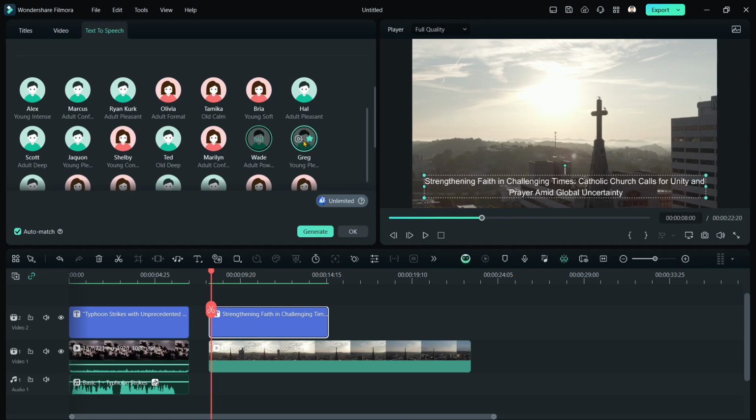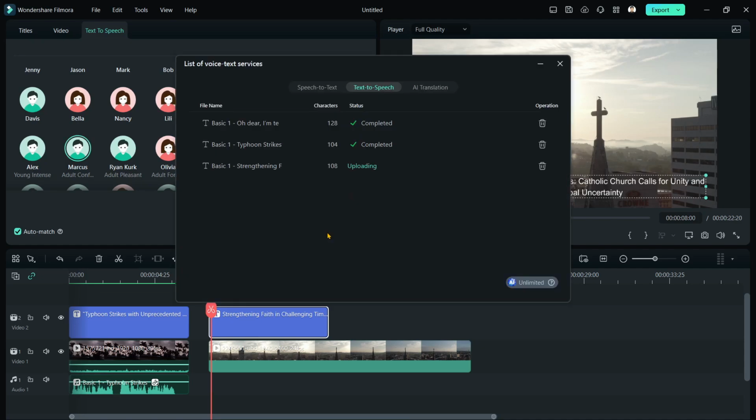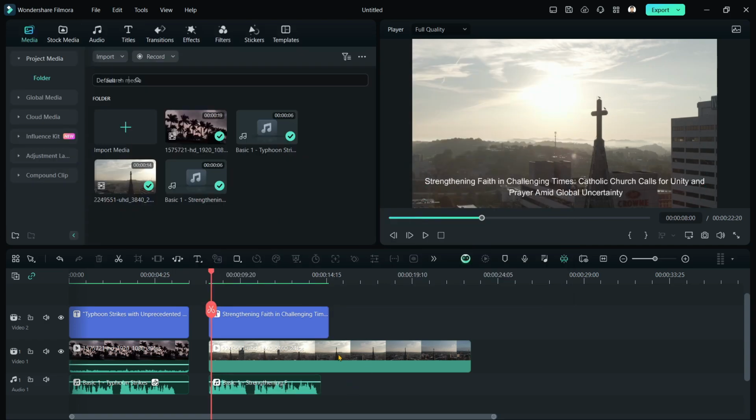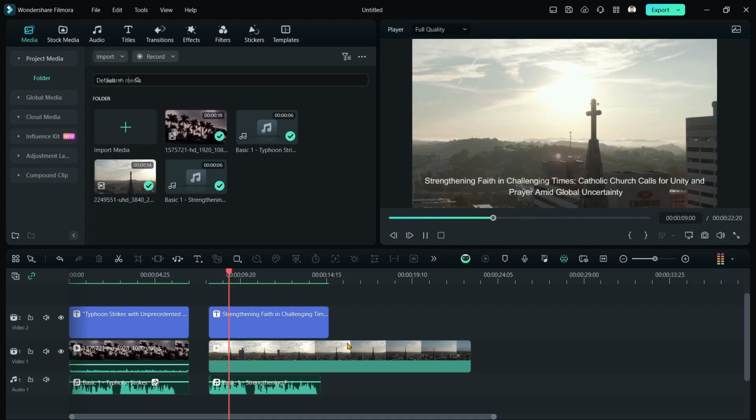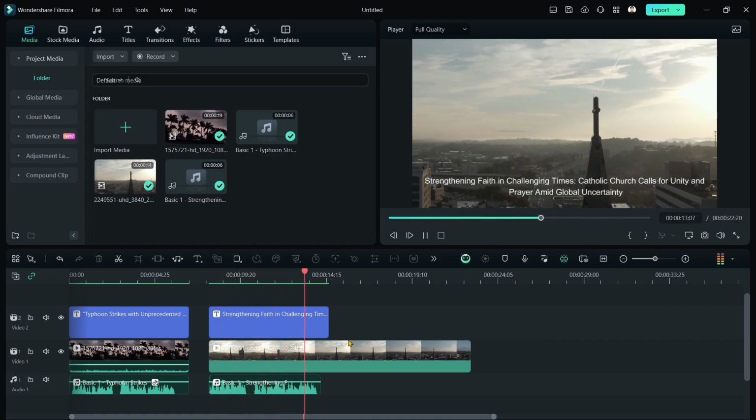Wondershare, creativity simplified. Wondershare, creativity simplified. Wondershare, creativity simplified. Wondershare, creativity simplified. Strengthening faith in challenging times. Catholic Church calls for unity and prayer amid global uncertainty.